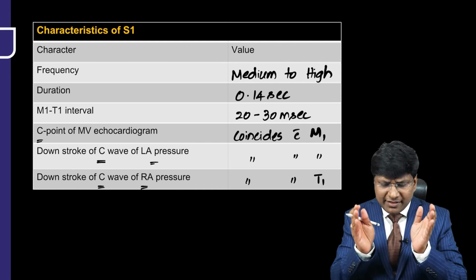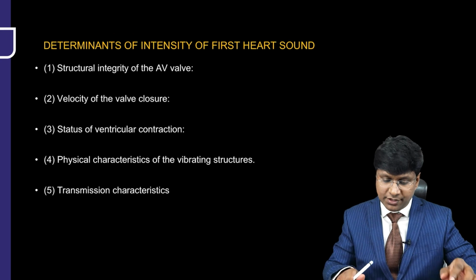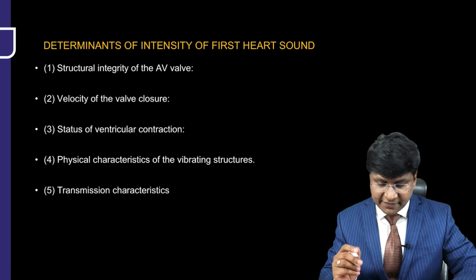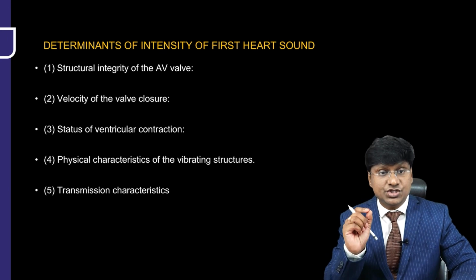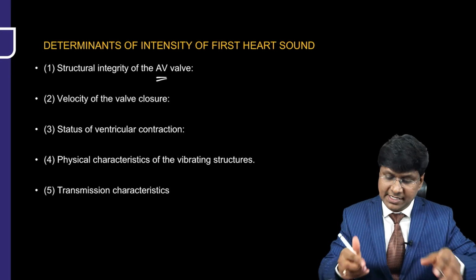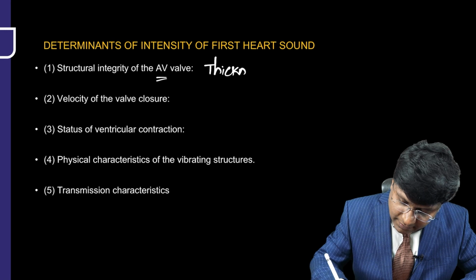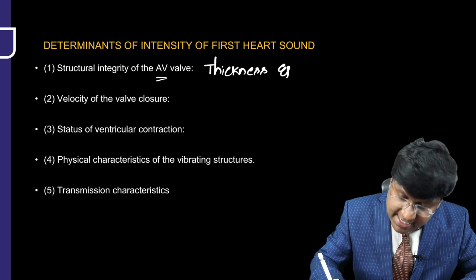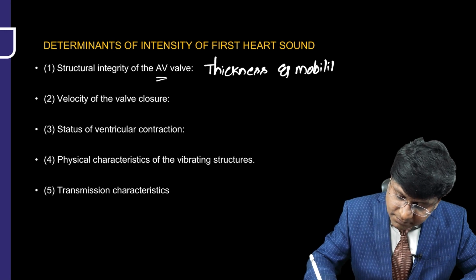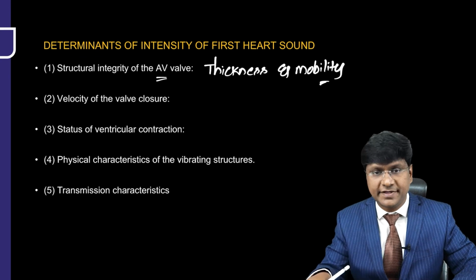Now, what are all the various parameters which will determine the intensity of the first heart sound? Number one, the structural integrity of the AV valve. What exactly do you mean by this? It is the thickness as well as the mobility of the leaflets. So these are the two things that will determine the structural integrity of the AV valve.